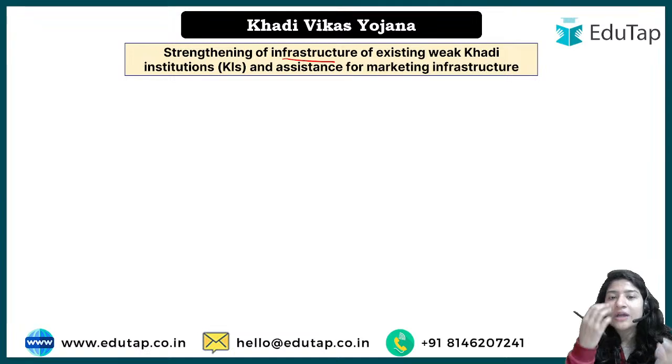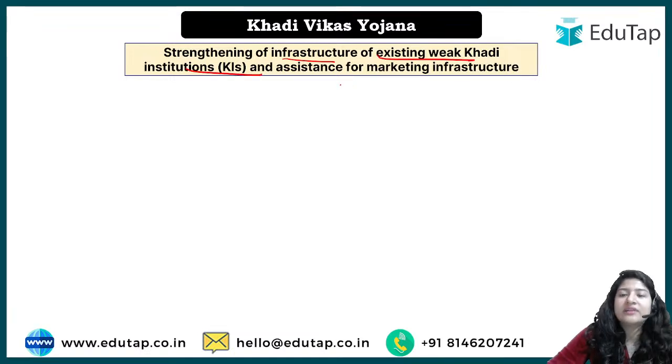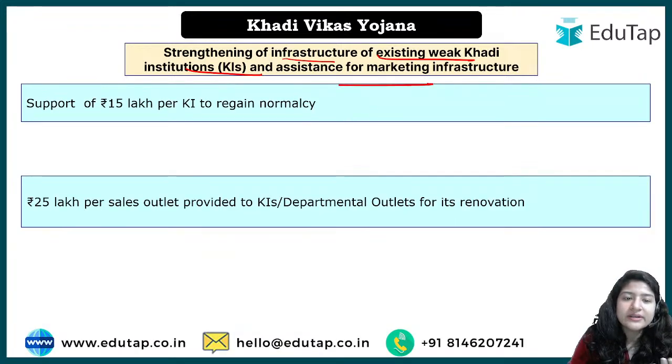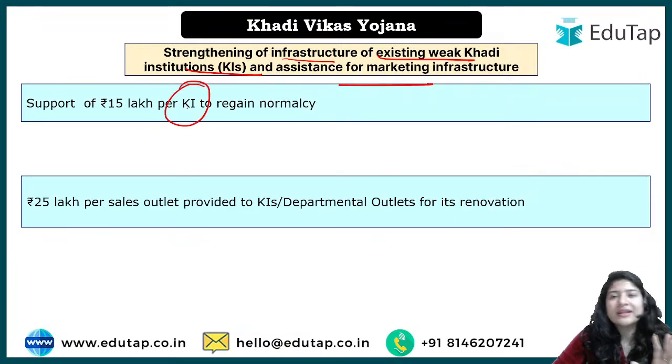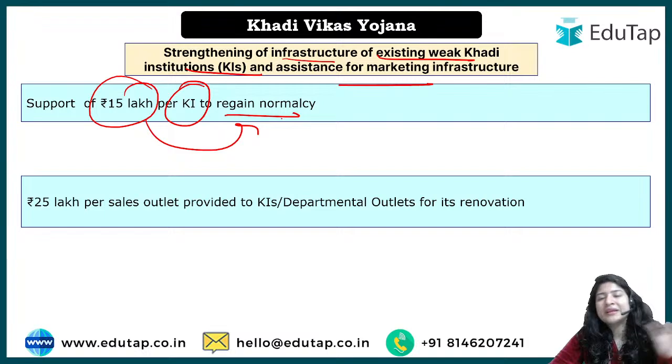There is no confusion. Now let's come to the next part, which talks about the existing institutions that we had. In such cases what will be done? If an institute is going average, with a little bit lacking here and there, 15 lakh will be given to bring them back to normalcy. It means they are still functional, but some financial support is needed to boost them. So in that case 15 lakh will be given.